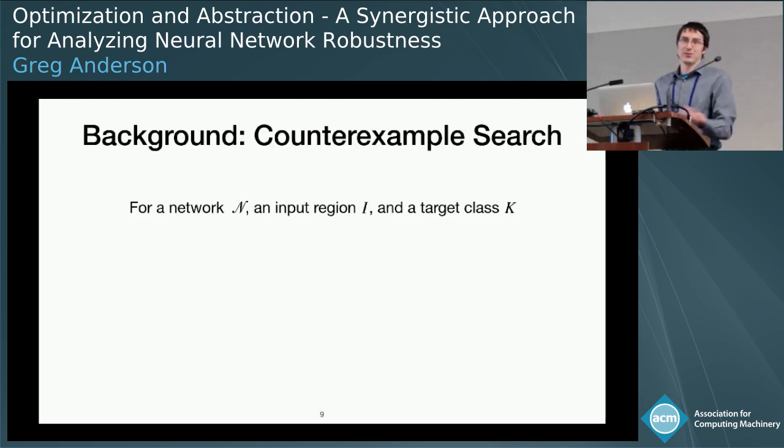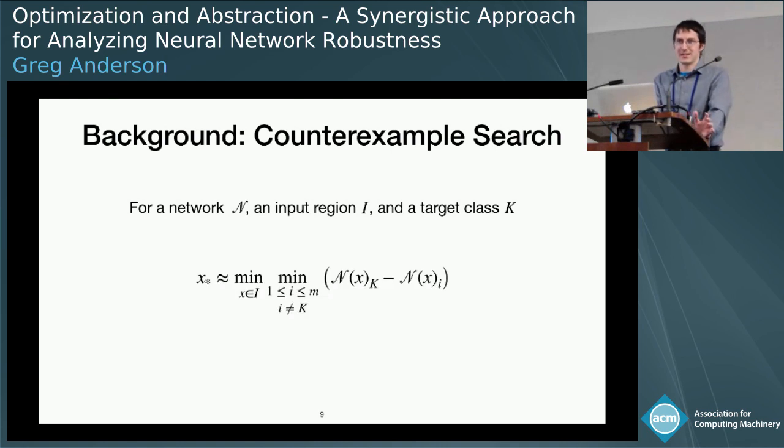Our counterexample search is based on numerical optimization. So the idea here is if we start with a network and some robustness property, we're just going to optimize some objective function. And what exactly this function says is not super important for this talk. But the idea here is that if the value of the objective function at some point is low enough, then that point is really a counterexample to the robustness property.